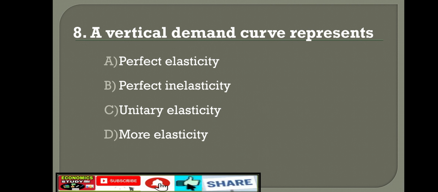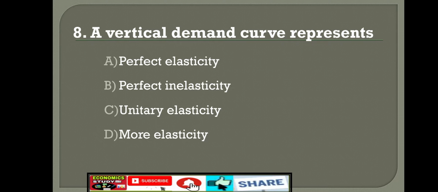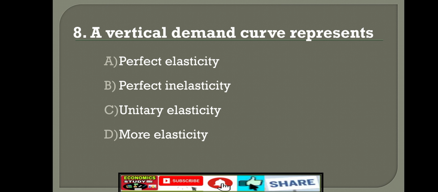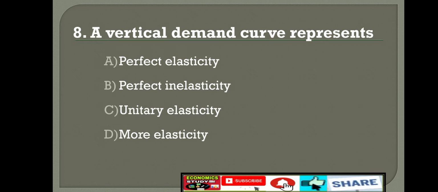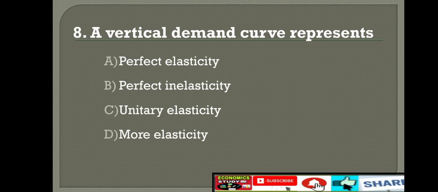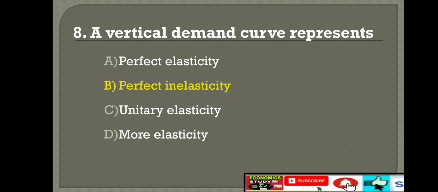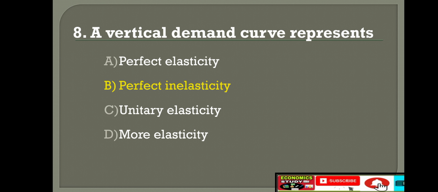Eighth question. A vertical demand curve represents: option A, perfect elasticity; option B, perfect inelasticity; option C, unitary elasticity; option D, more elasticity. Right answer is option B, perfect inelasticity.